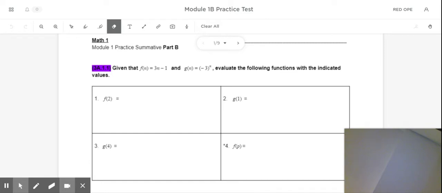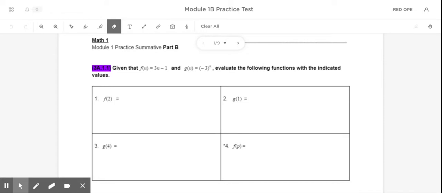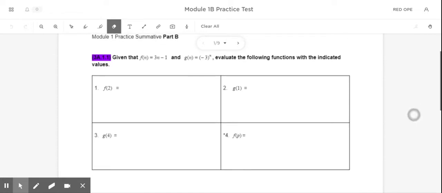Hi everybody. So in today's video, I'm going to be going through the practice test with you and just making sure that you know how to do all of the problems on the practice test. So right now I am on slide number 1 in ClassKick on the practice test, and we are going to go over how to do these problems.